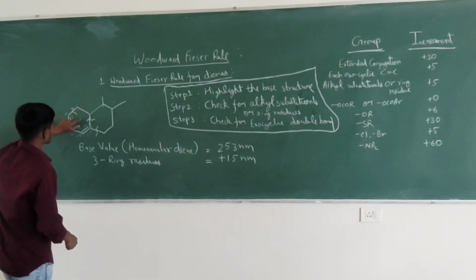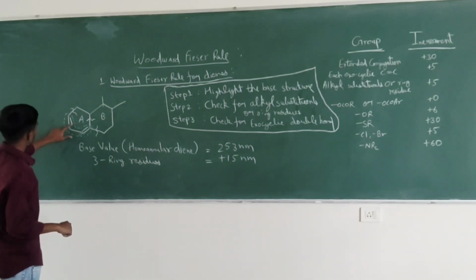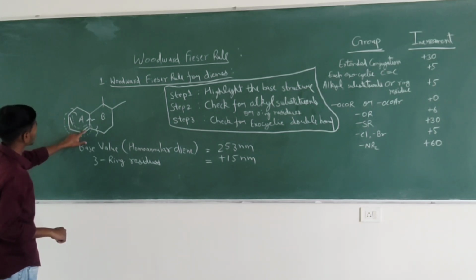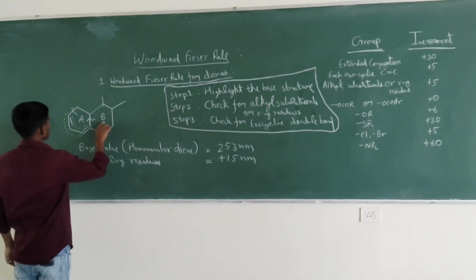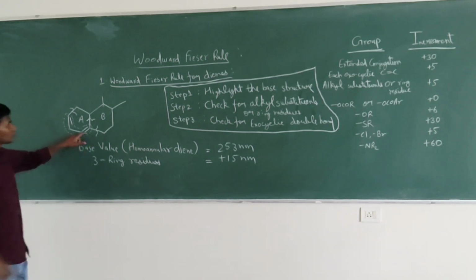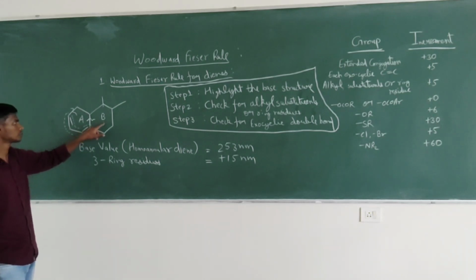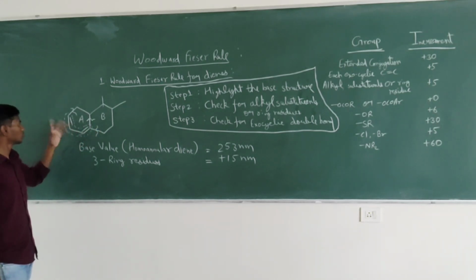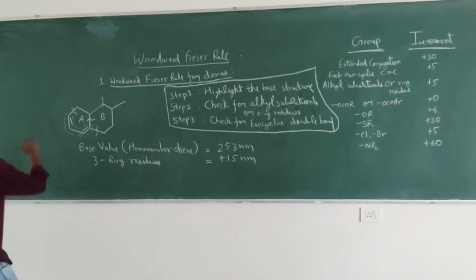So first we will consider this ring A and this is ring B. For ring A, this double bond is not exocyclic, and this double bond is also not exocyclic with respect to ring A. So there is no exocyclic double bond with respect to ring A. Now going to ring B. For ring B, this double bond is at one of the corners of ring B, so it will be an exocyclic double bond with respect to ring B, and this double bond is not exocyclic with respect to any ring. So total one exocyclic double bond in this structure.